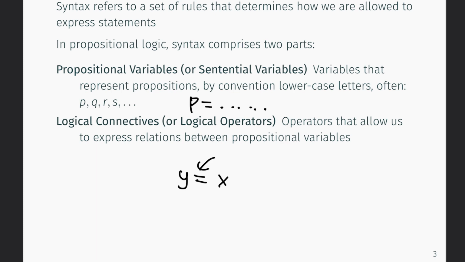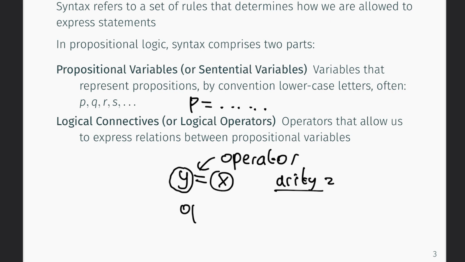And the equality sign is called an operator. And it operates or works on two values, two sort of inputs. Therefore, we say it has an arity of 2. Within the context of this operator, we refer to y and x as its operands. Hopefully that clears up any doubts you might have had about the terminology.